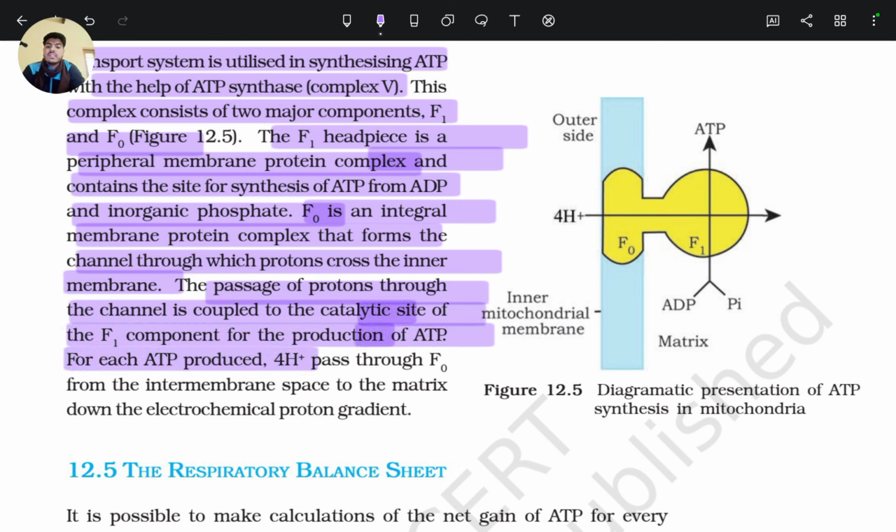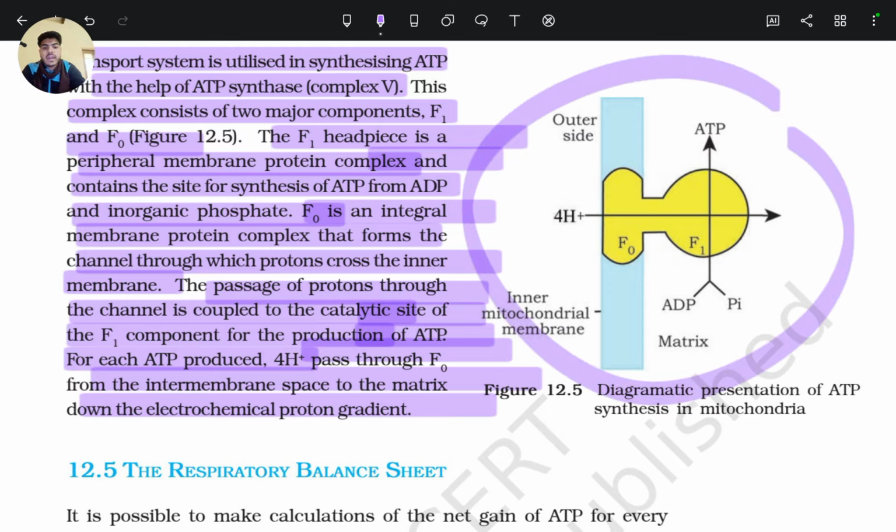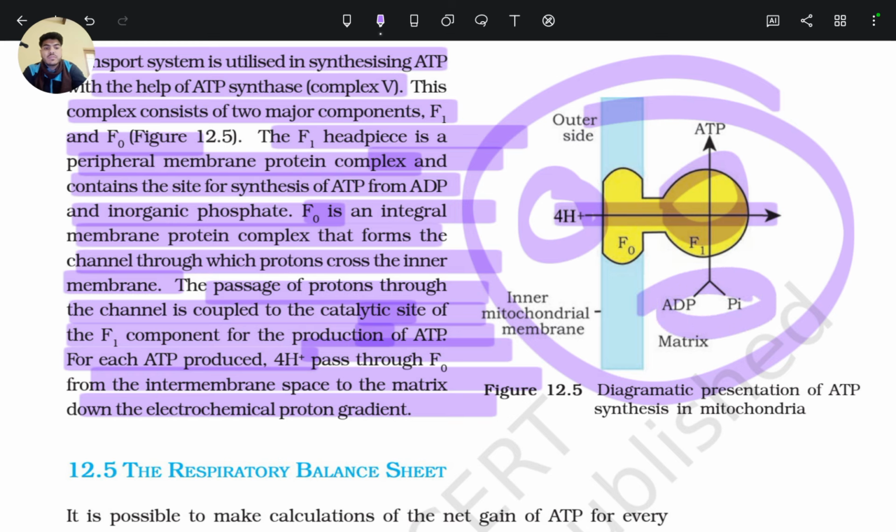For each ATP produced, 4 H plus pass through F0 from the intermembrane space to the matrix, down the electrochemical gradient. So, as shown here, 4 H plus pass through F0, the integral protein, and at F1, the headpiece, ADP plus inorganic phosphate is converted to ATP at the cost of 4 H plus.